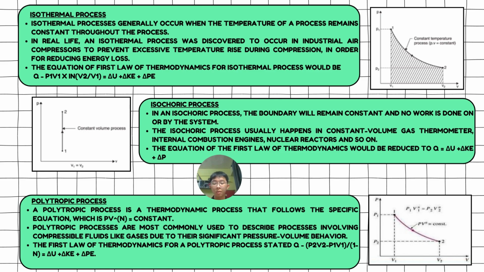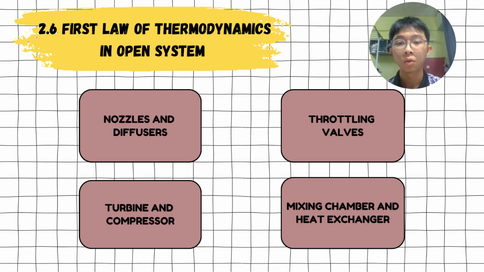Then the last process will be polytropic process. That is a thermodynamic process that follows the specific equation, which is PV^n equals constant. Polytropic processes are most commonly used to describe processes involving compressible fluids like gas due to their significant pressure volume behavior. Then we'll proceed to the first law of thermodynamics in an open system.